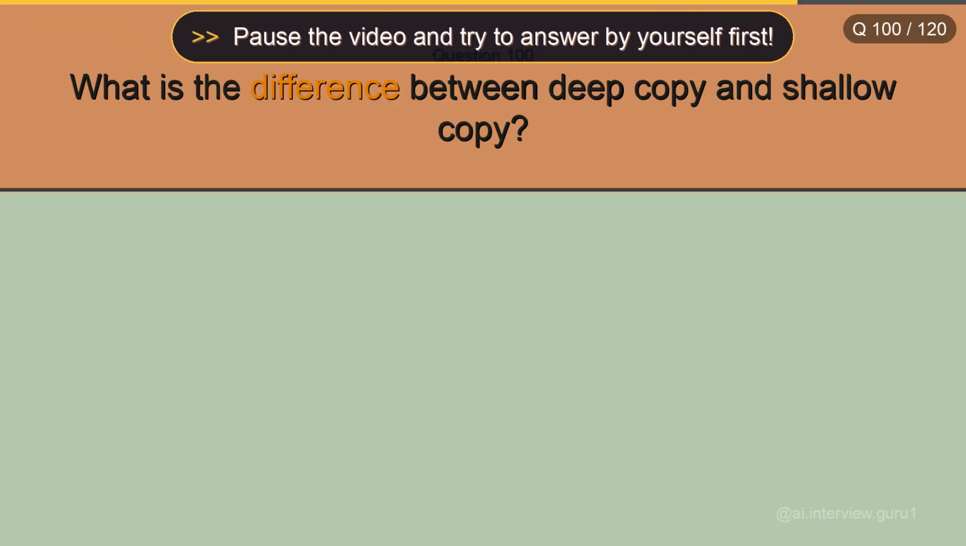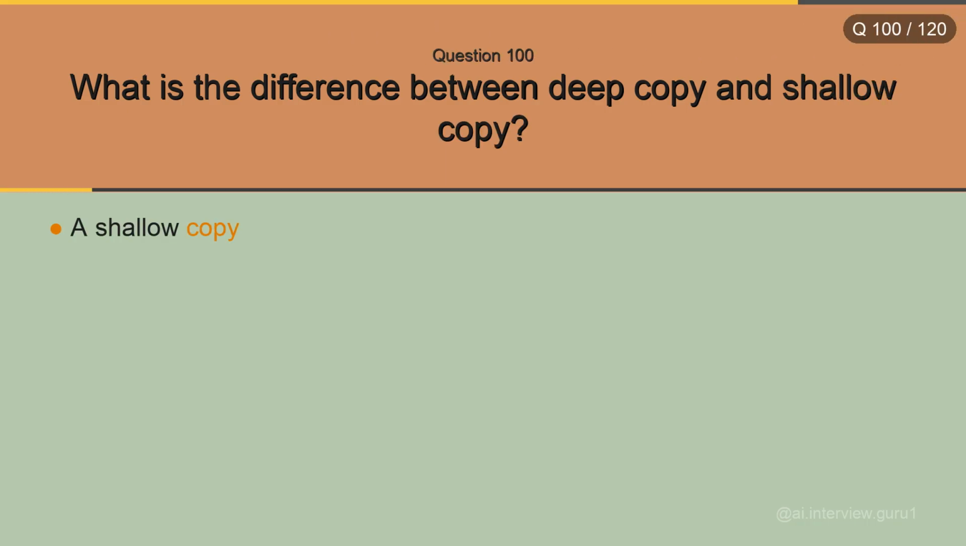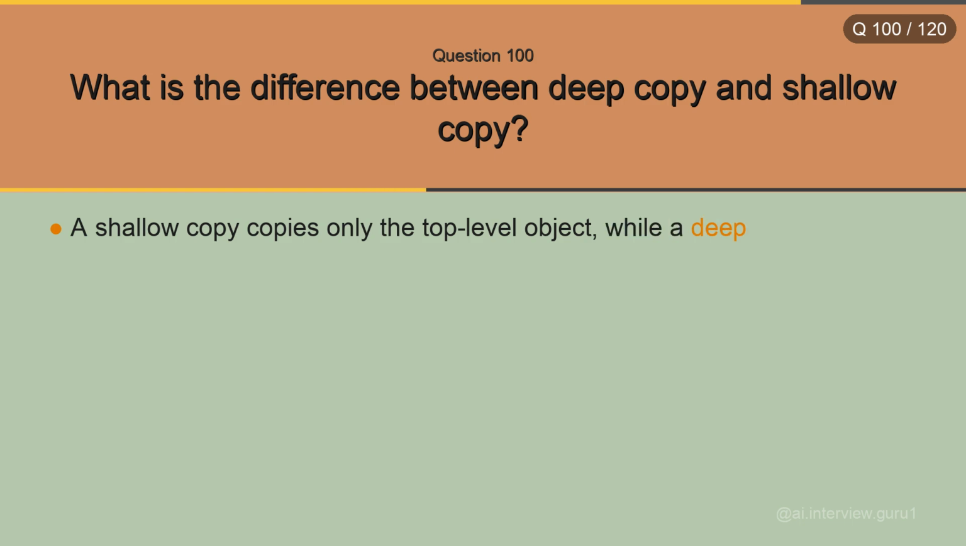What is the difference between deep copy and shallow copy? A shallow copy copies only the top-level object, while a deep copy creates independent copies of all nested objects.